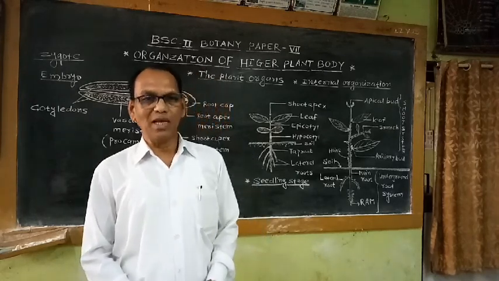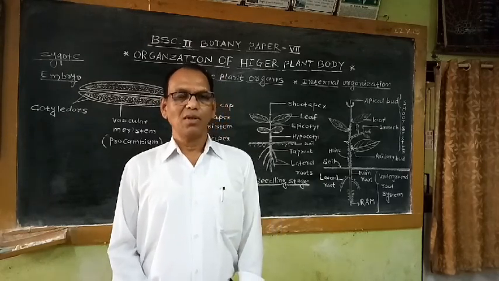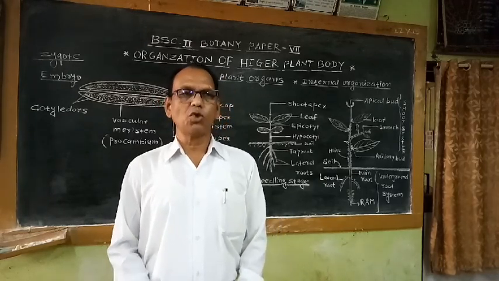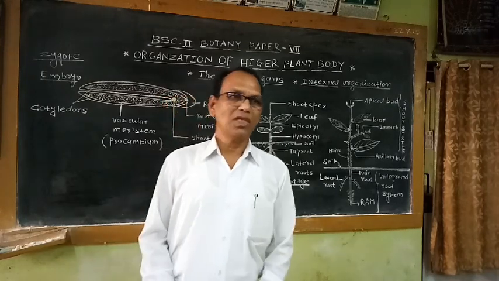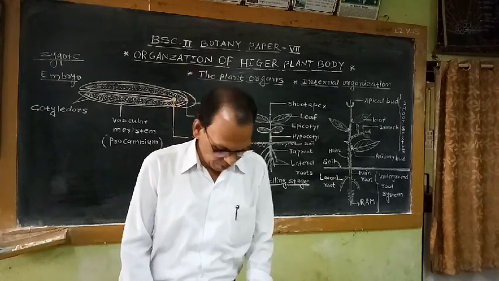Food prepared by the leaves is transported in all directions, towards the branches, towards the root system, towards the shoot system, and this food which is supplied to each and every organ is utilized for further growth and development of the plant body.